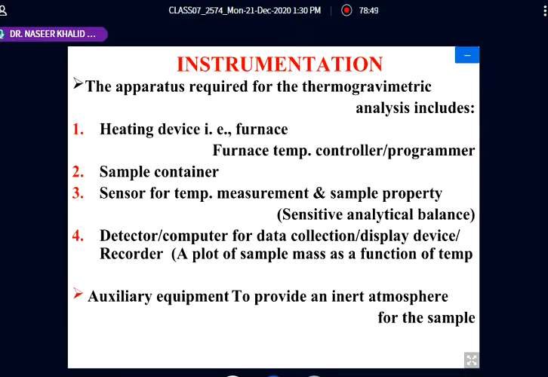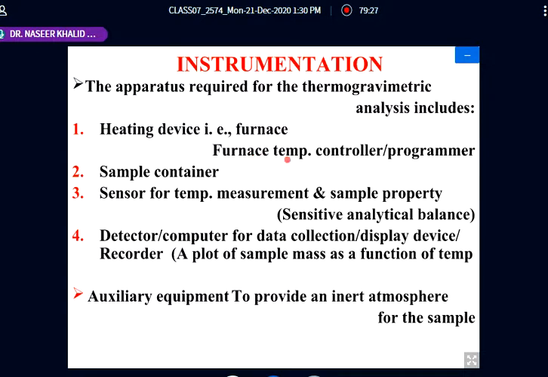Now, coming to the instrumentation, the apparatus required for thermogravimetric analysis includes only 3-4 components. Number one, heating device. Heating device means what? That is a furnace. It is not a burner. The difference from a burner is that a burner works at low temperature, but the furnace temperature is elevated.